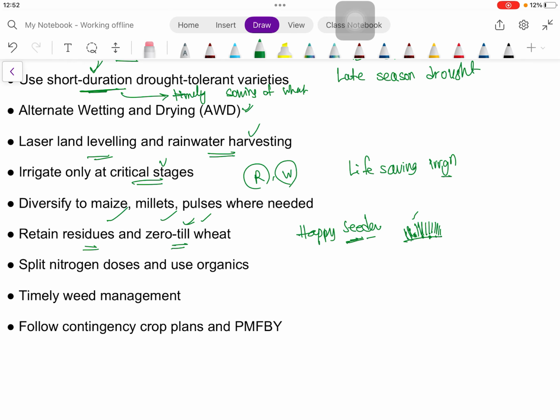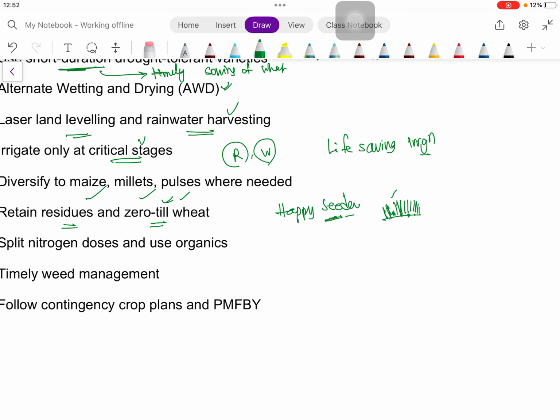We will not till for the wheat because whenever we are tilling, the residual soil moisture gets exposed. Whenever the residual soil moisture gets exposed to the environment, then evaporation will be more.